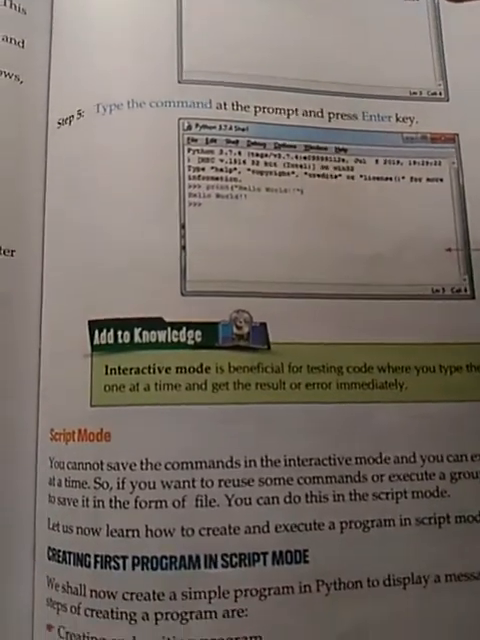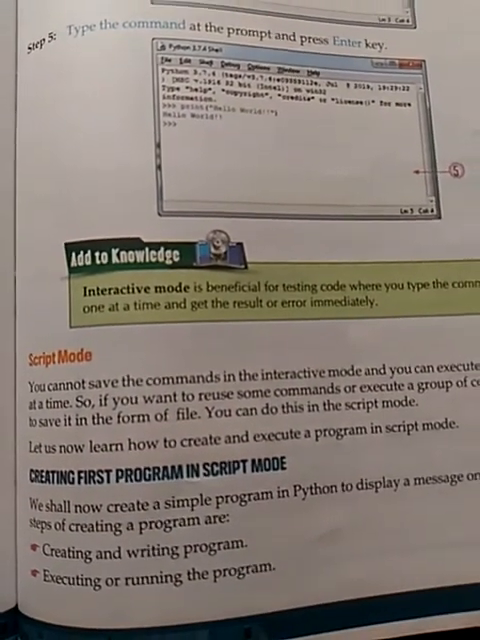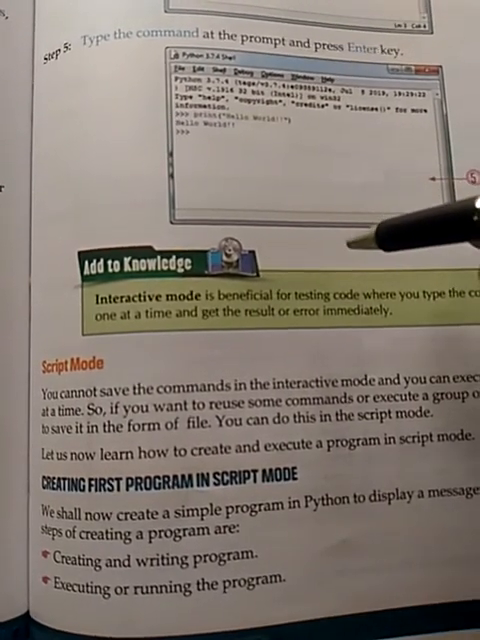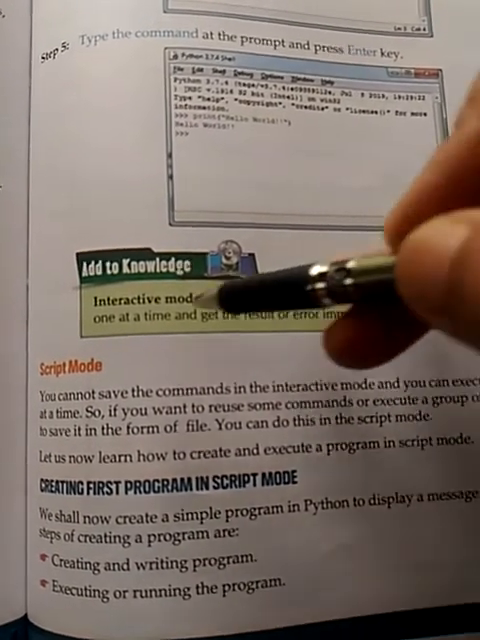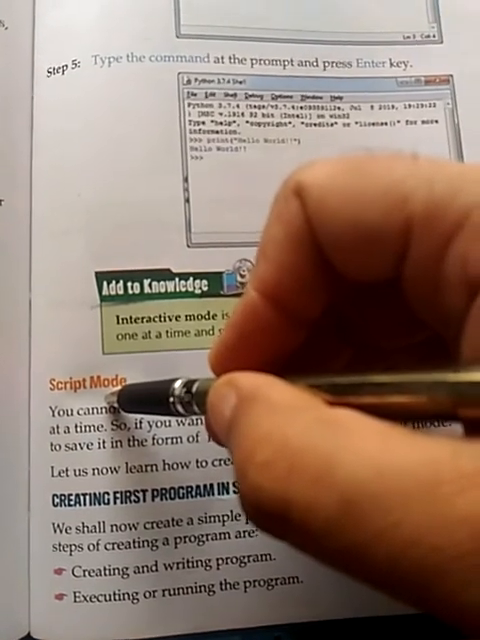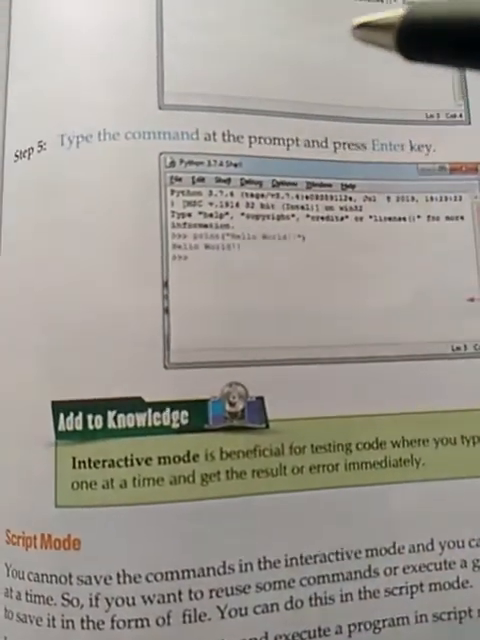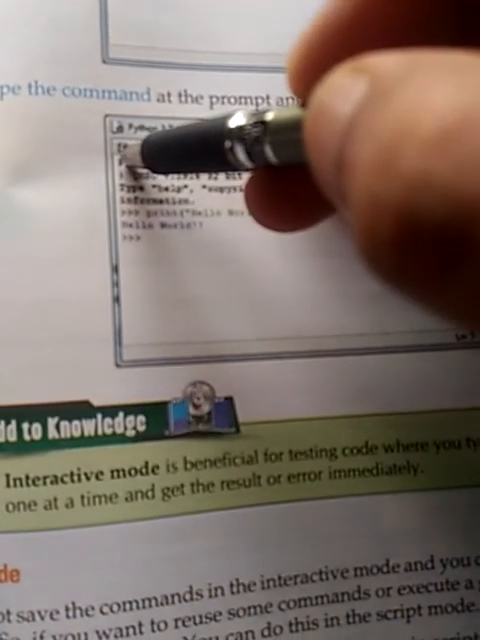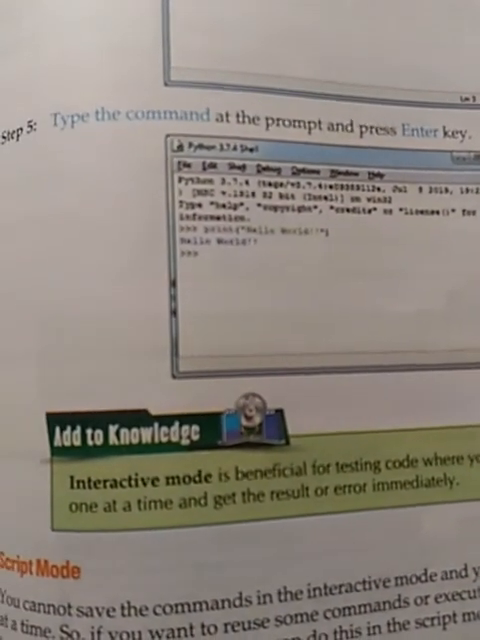Okay, now script mode. If you want to write a program and you want to save it for permanent use, then you have to use script mode. How can it be done? You can open script mode by clicking on File. After clicking on File, you just click on New. See here.